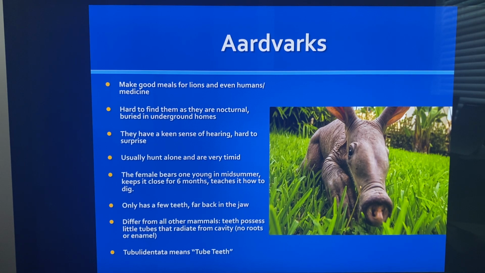They differ from all other mammals because their teeth possess little tubes that radiate from the cavity. That's where they get their name, Tubulidentata, and that means tube teeth. They have tube teeth. Those are aardvarks.